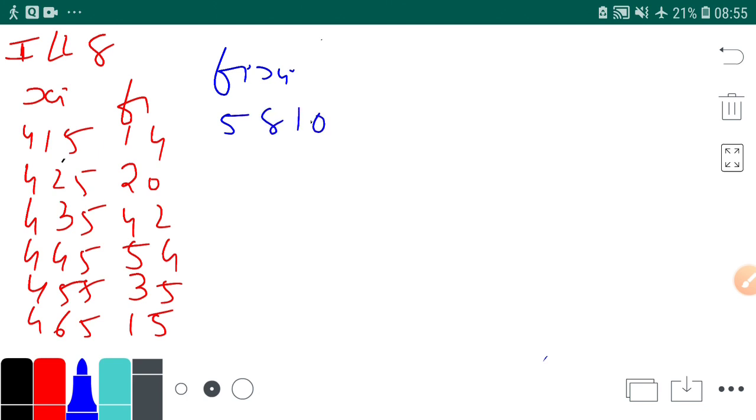You can see we are going a bit different from the textbook. Yes. 425 into 20, it's 8500. Then 435 into 42, it is 18270.